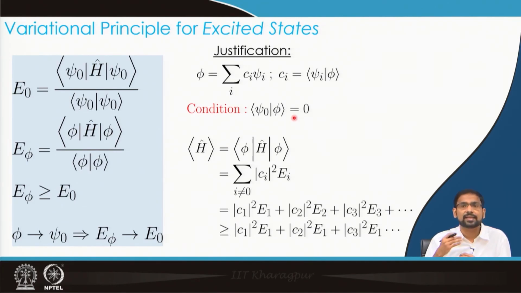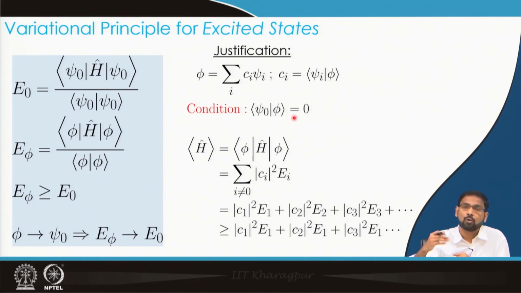Now, if I am interested in getting the second excited state, what should I do? This procedure can also be shown to work for that situation, but again one more condition has to be introduced, that the trial wave function must be simultaneously orthogonal to psi 0 as well as psi 1. So, only under that condition I can use variational principle for the second excited state.